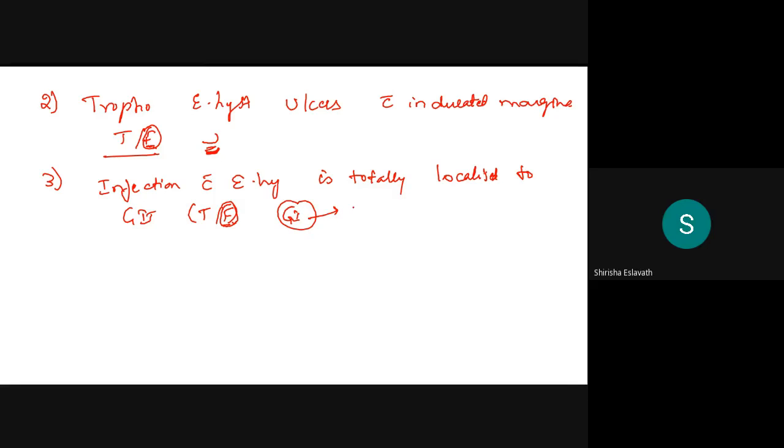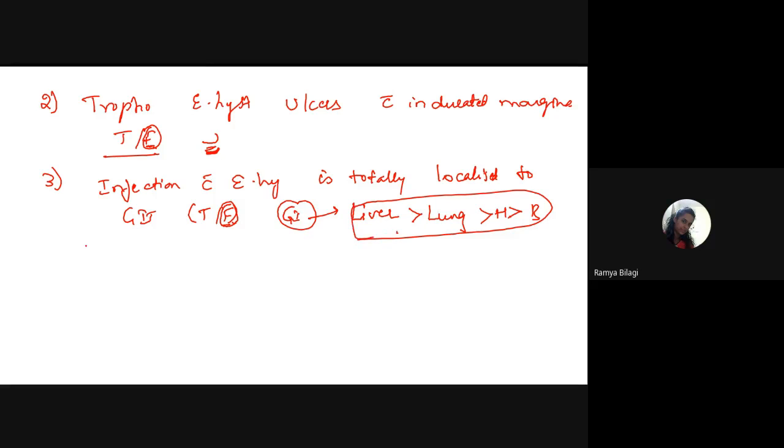So, which is the most common site for extra intestinal amoebiasis? Liver. It is liver, followed by lung, then followed by heart, then followed by the brain. So this order you need to remember over here. Next,